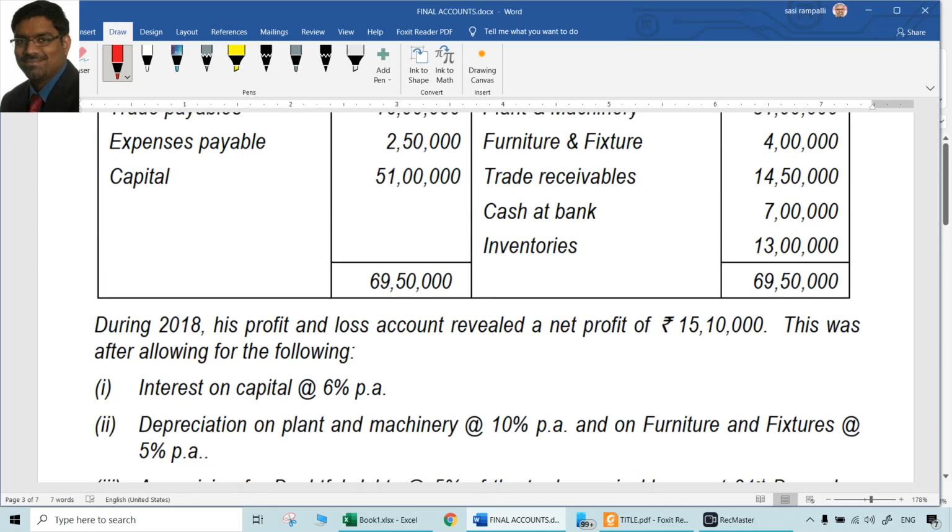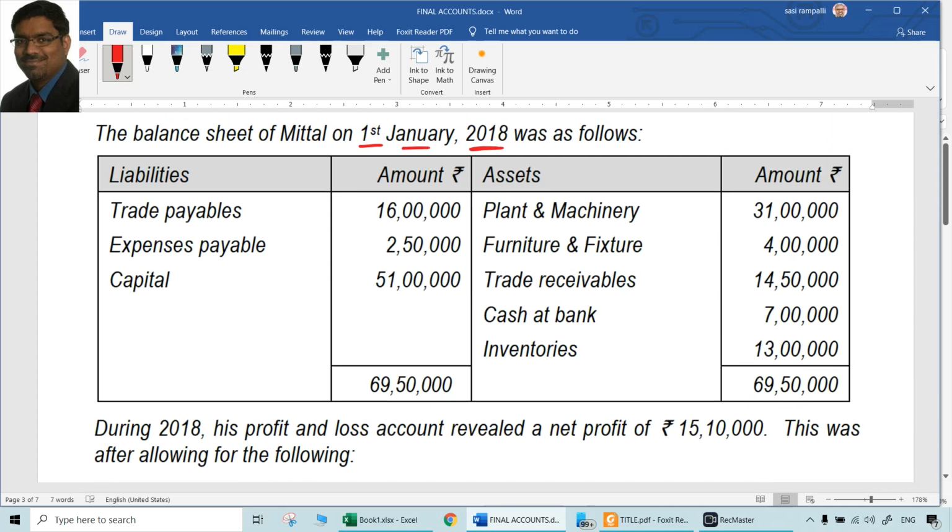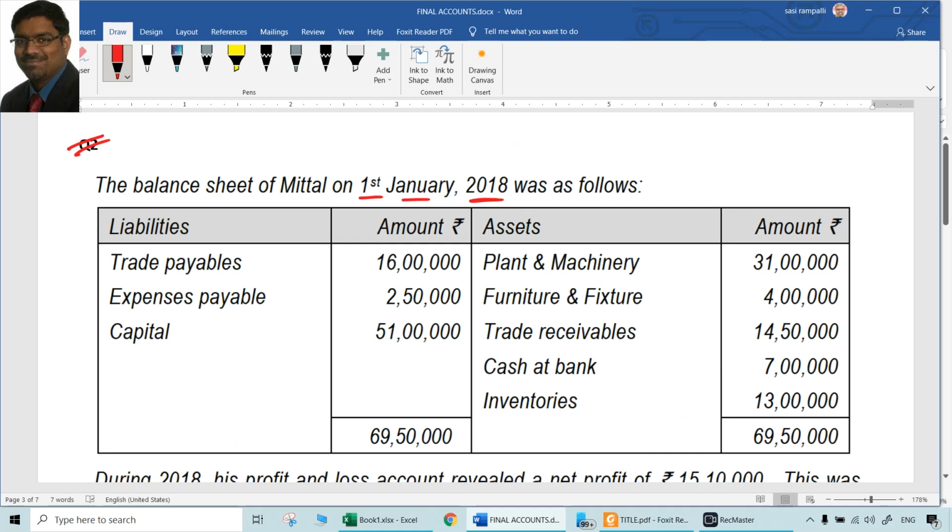Now, there are other things which are already given here as opening items of the balance sheet. So the point is, each of the items we have to take into consideration and see where we can place them again. So the main point here to understand is, when we look at current assets and current liabilities, those amounts will change because of the operations, because of the business activity that is carried out during the year.